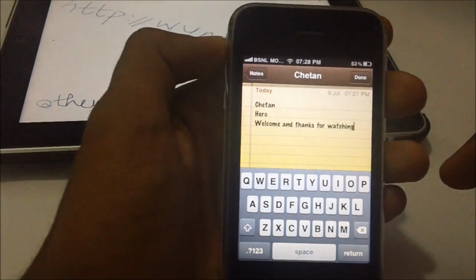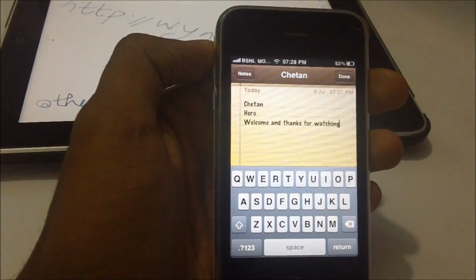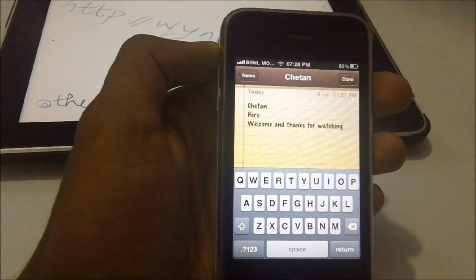So this is how you can install the Swype and use it. It makes the typing easier and faster for people who write many notes and mails through their iOS devices.